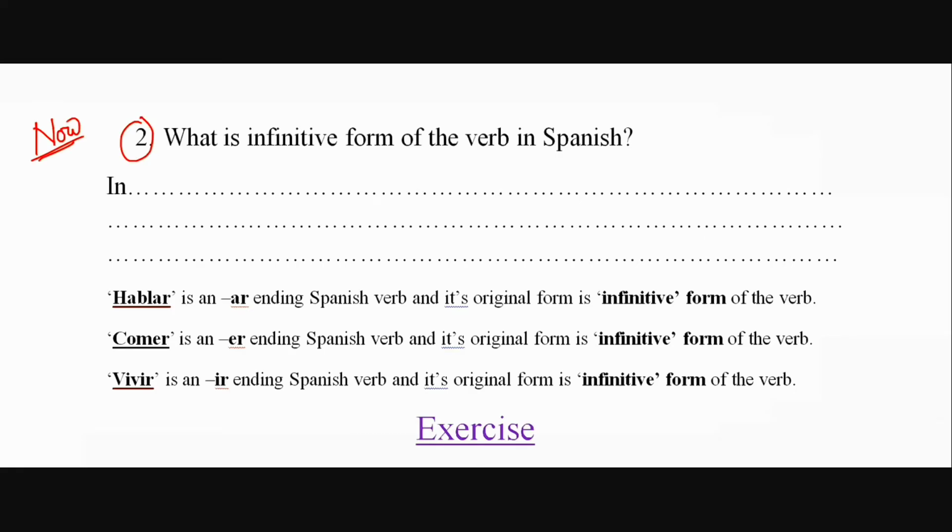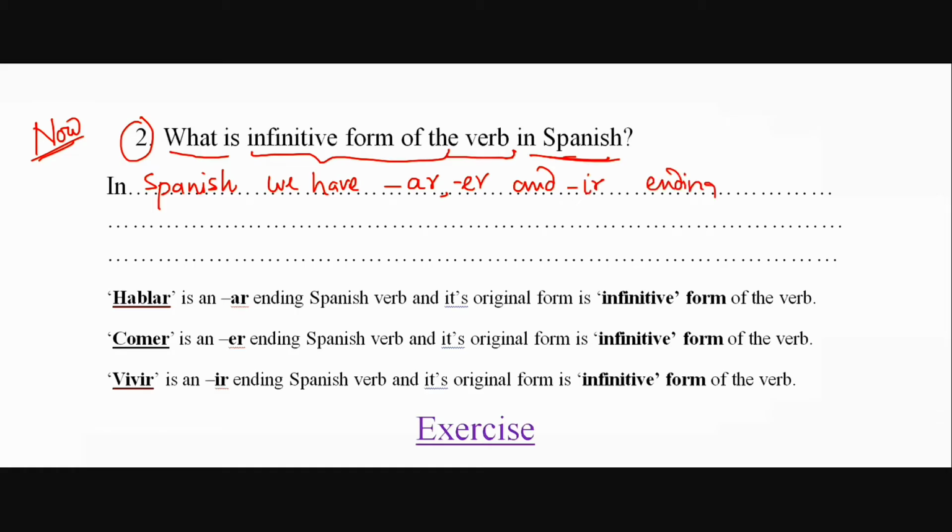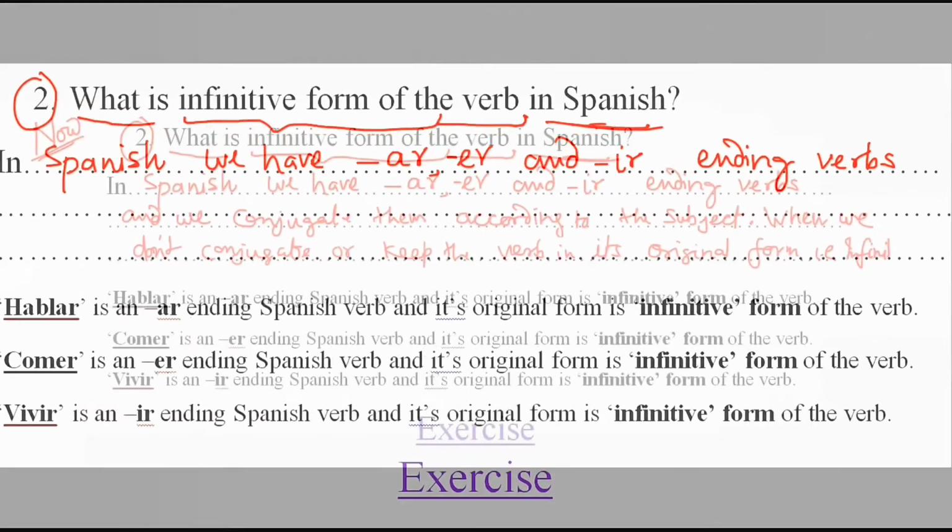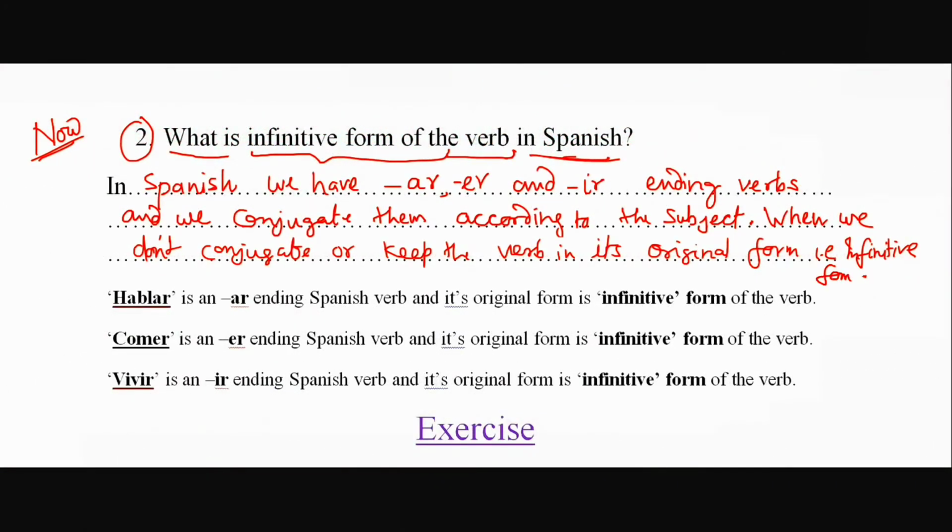Now, second part. What is infinitive form of the verb in Spanish? So we have to know. Actually, infinitive means if we have any verb and we are not conjugating it in any form. So that is infinitivo of the verb. So in Spanish we have AR, ER and IR ending verbs. And in all three categories, if we write the verb as it is, that is infinitive form of the verb.